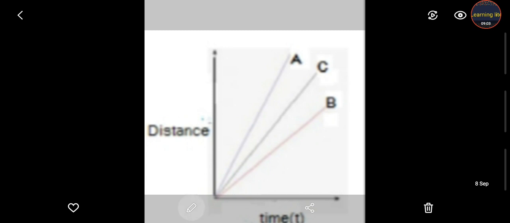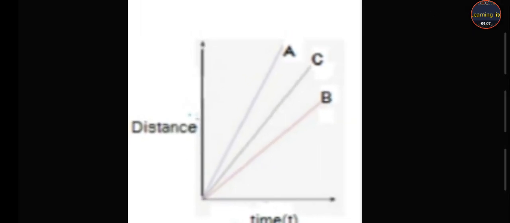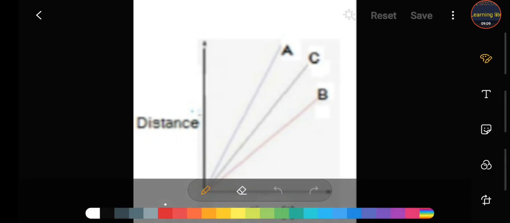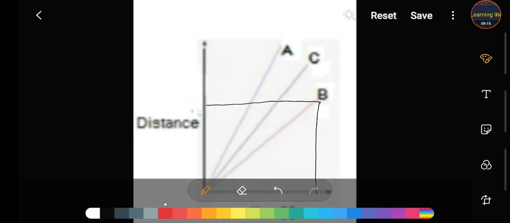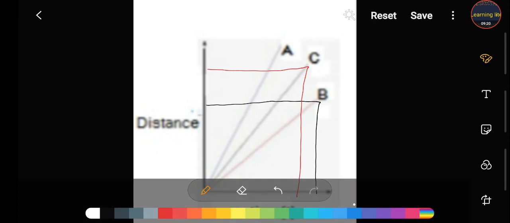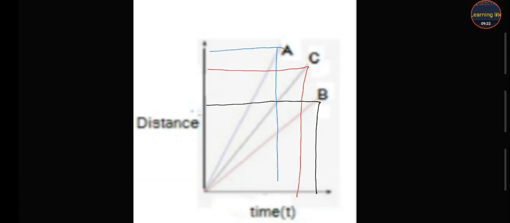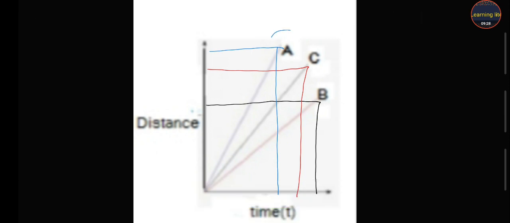That is the graph, student, a distance upon time graph. I clear up to you which object travels faster. If we take the object B, and this is for the object C, and finally this is for the object A. So student, by this you can easily tell me which object travels faster, that is A.